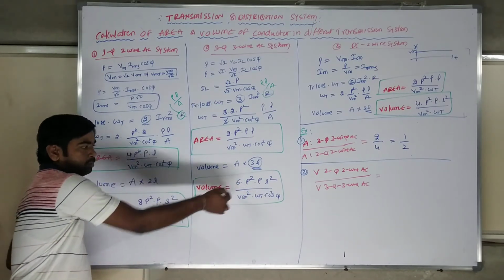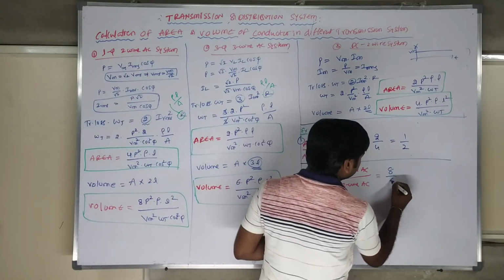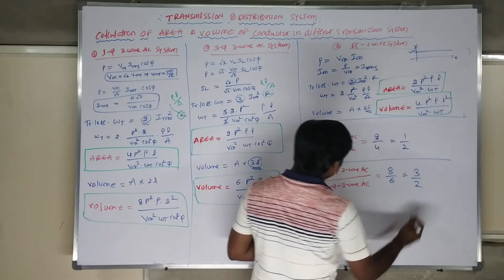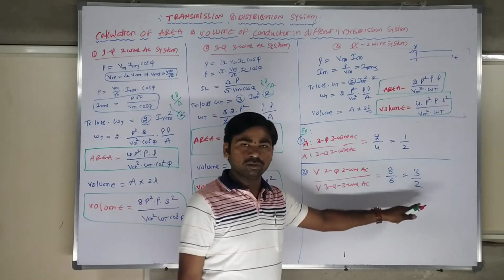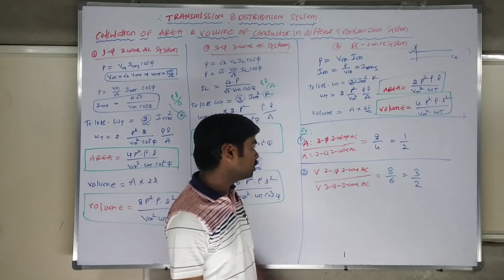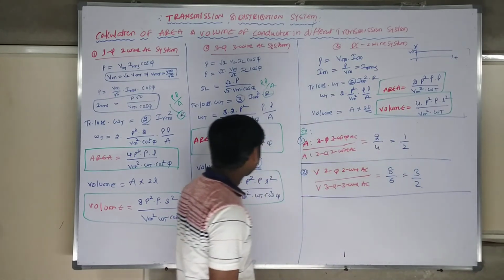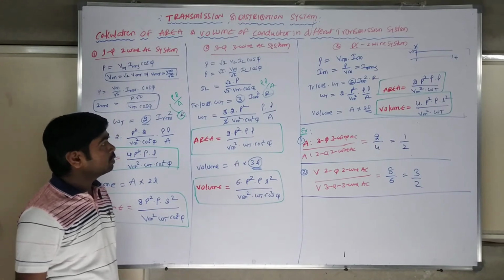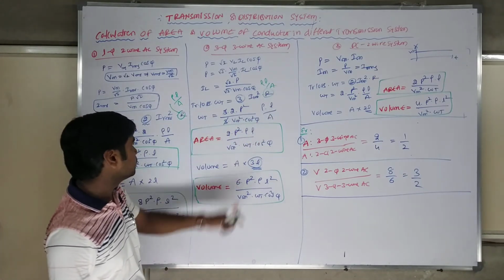The entire portion cancels, and you get 8 by 6, nothing but 4 by 3. So the volume of the 2-phase 2-wire is 4 by 3 times that. I hope it is very clear. If you want to compare any one format, you can make it comparative.